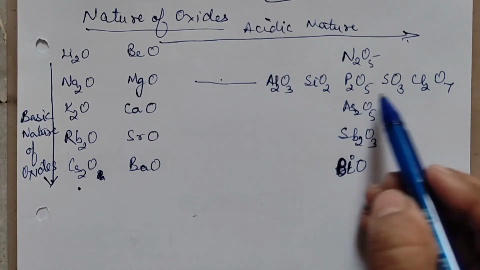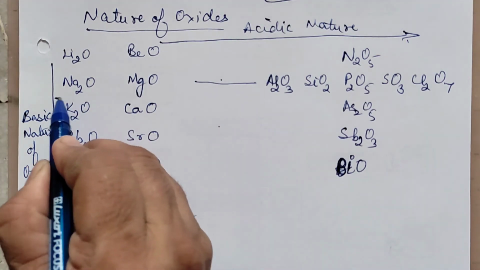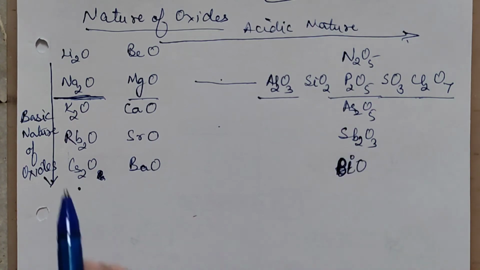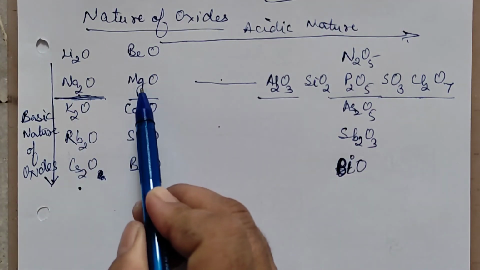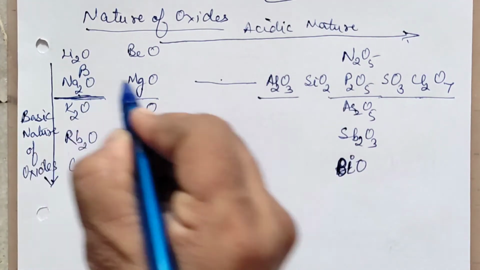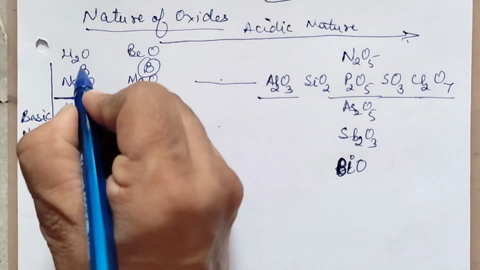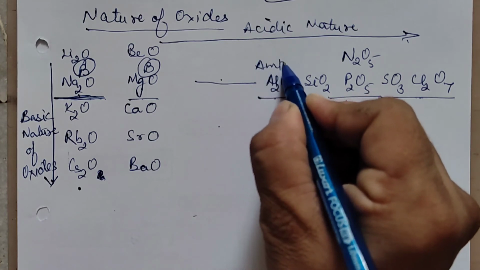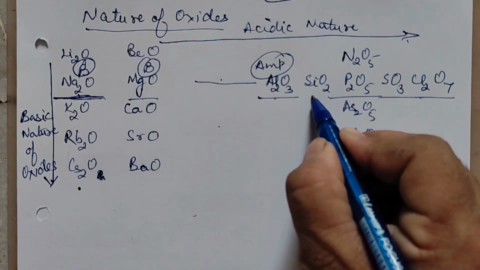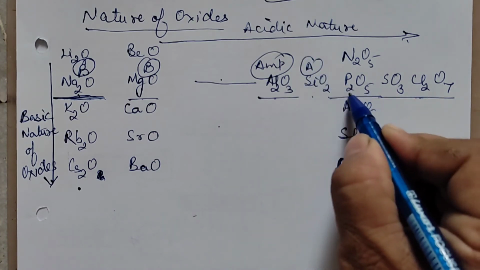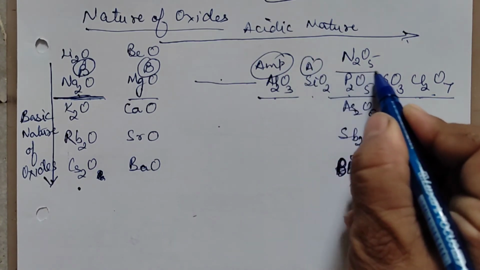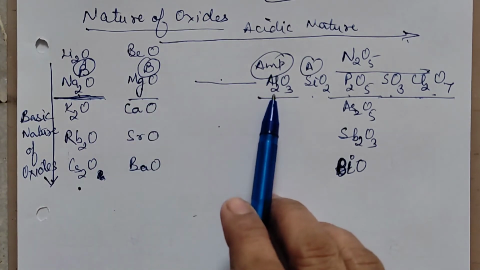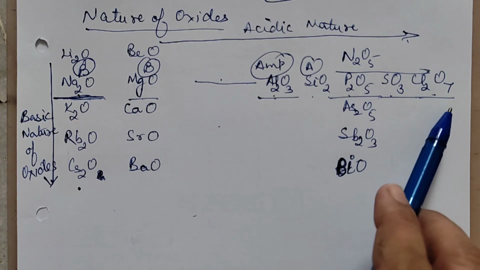Across the period, acidic nature increases. If I am talking about the third period elements, we will say this is basic, this is basic. Let me write, this is basic in a circle, otherwise you'll get confused. This one is amphoteric. Aluminium oxide is an amphoteric oxide. Silicon is acidic, and these are all acidic. Across the period, acidic nature increases. So the first two are basic, aluminium is amphoteric, and these are all acidic.